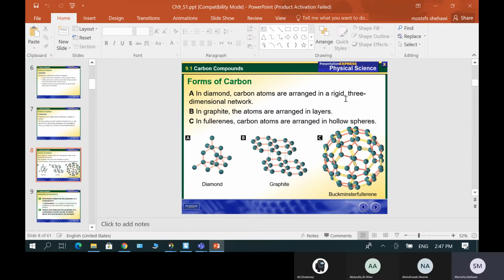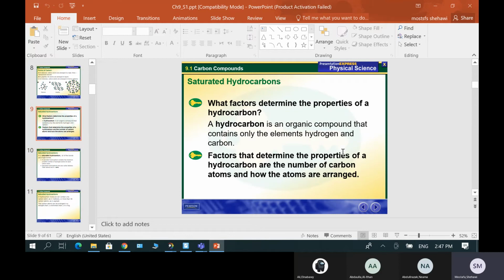Diamond carbon atoms are arranged in a rigid 3-dimensional network. That's how to describe it. So I've described different forms of carbon. Right now we will move to saturated hydrocarbon, which is a type of compounds that is mainly made of carbon atoms.